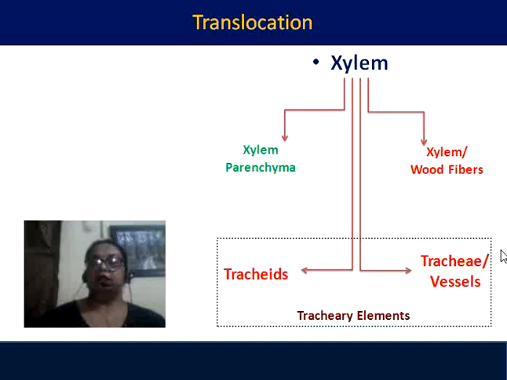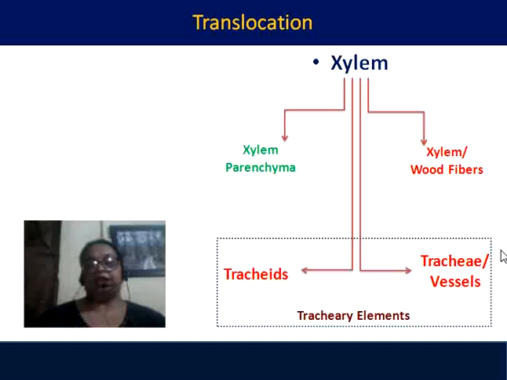The xylem has four types of cell: tracheids, trachea, xylem fibers or wood fibers, and xylem parenchyma. Of these cells, the xylem parenchyma are living. Xylem parenchyma are living, and not only that, they also help in the movement of water in the tracheids and trachea. These tracheids and trachea are the main vessels or the main pipes through which the water movement takes place. And xylem fibers give mechanical strength to the system.